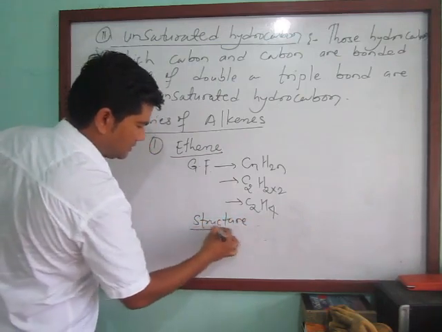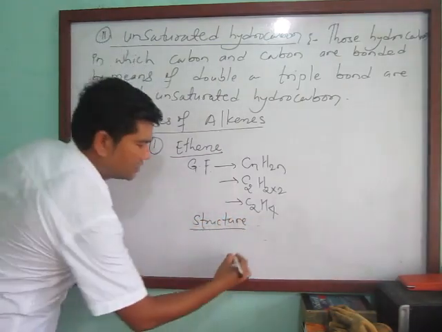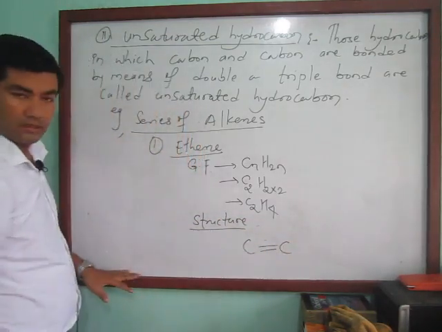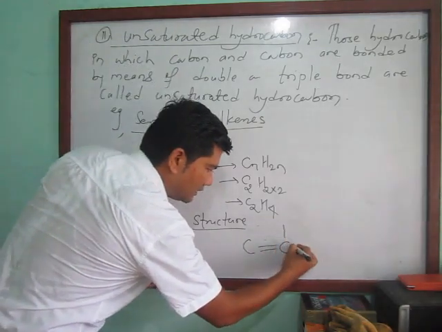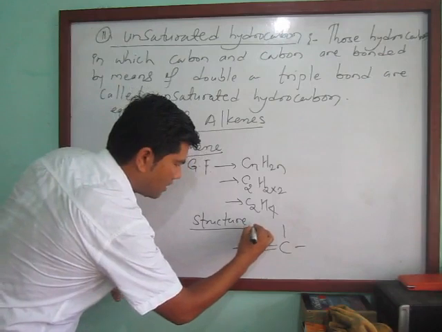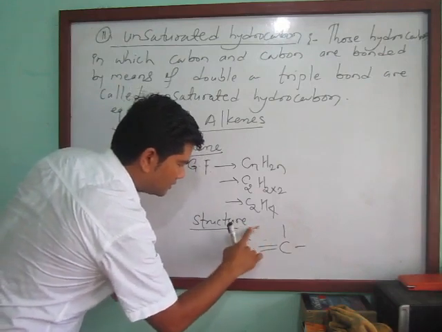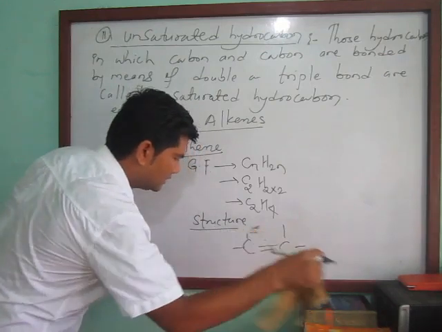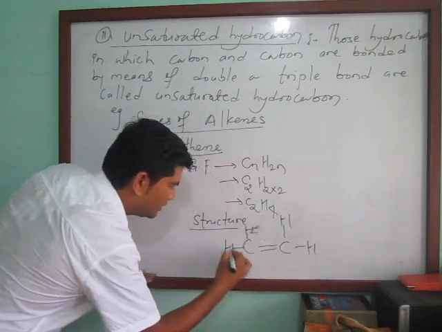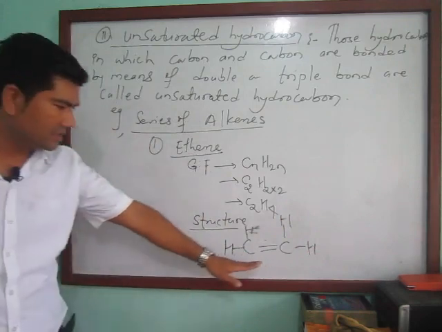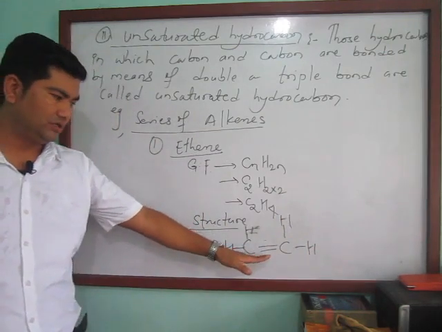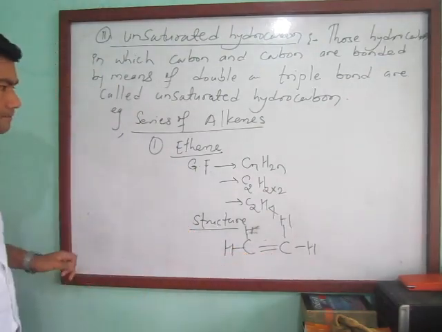For the structure, let's see, carbon, there should be a double bond with the other carbon, and for this carbon atom, 1. So here is a hydrogen atom, here is also hydrogen, and these 2 carbon atoms are bonded to each other by a double bond.